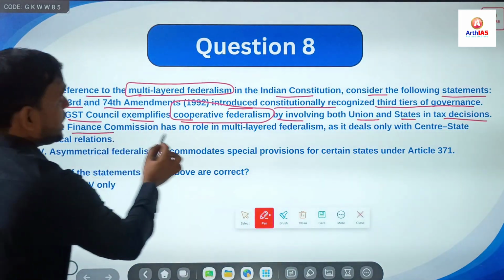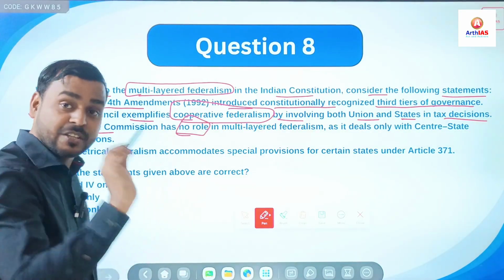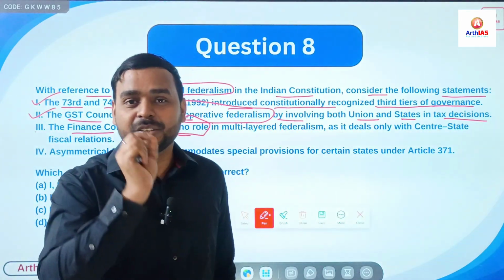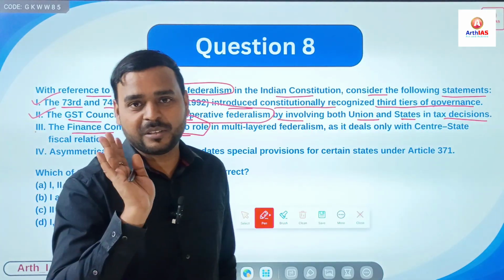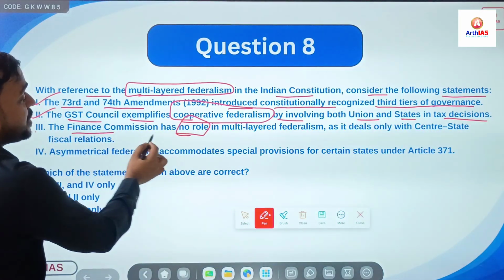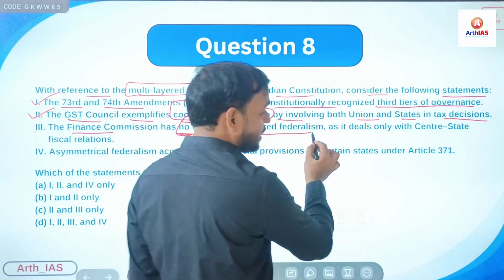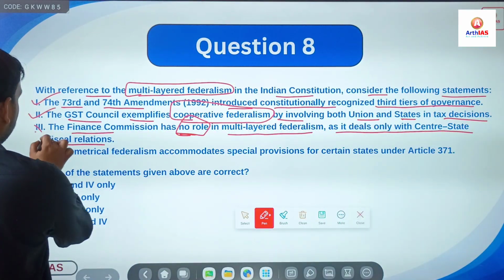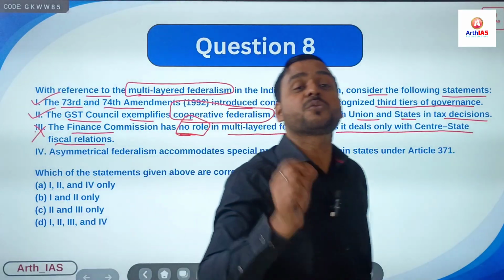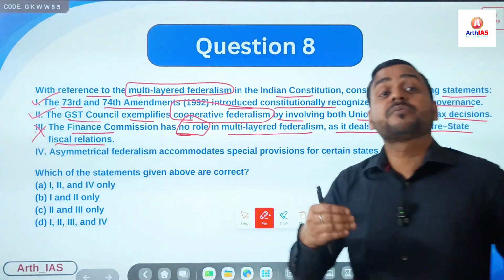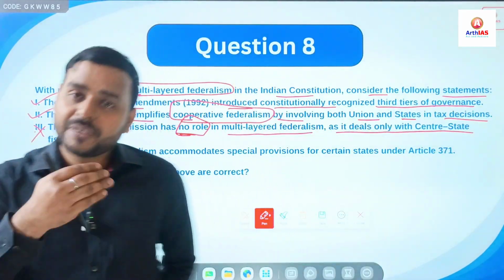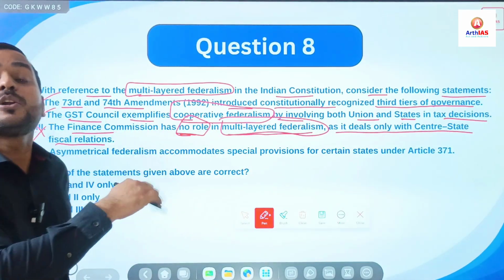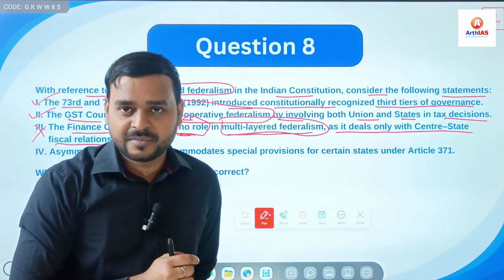Third, the finance commission has no role, right? Stop. Whenever you find words like no, only, all, be careful. It says the finance commission has no role in multi-layered federalism as it deals only with center-state fiscal relations. No, it plays an important role in the devolution of financial resources, right? Even in multi-layered federalism, means even at the local level, panchayat level, right?